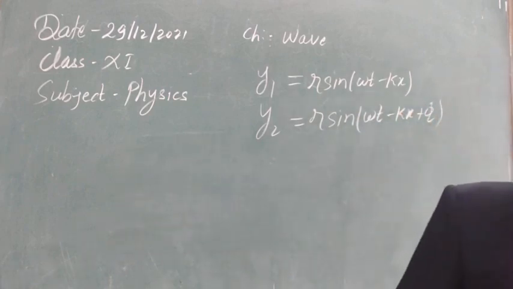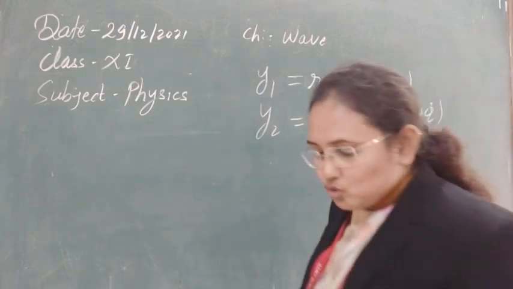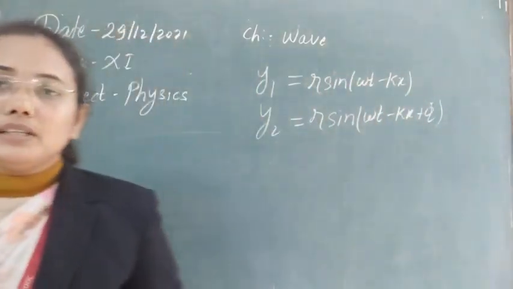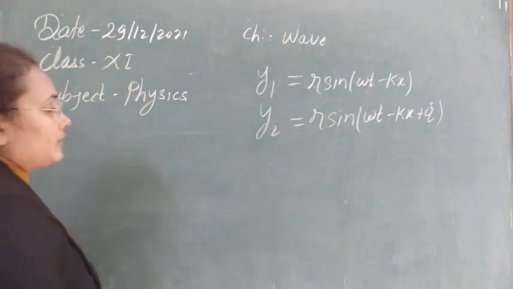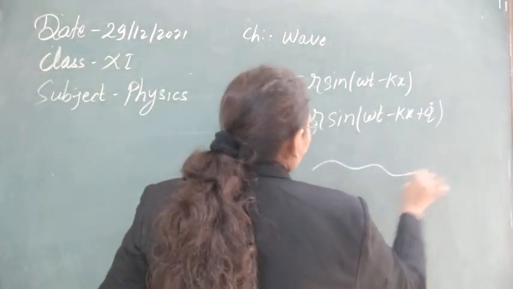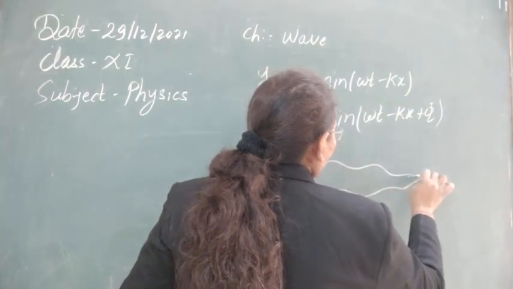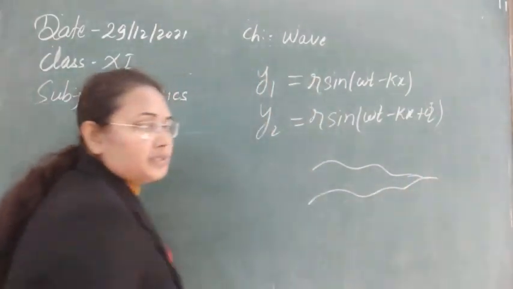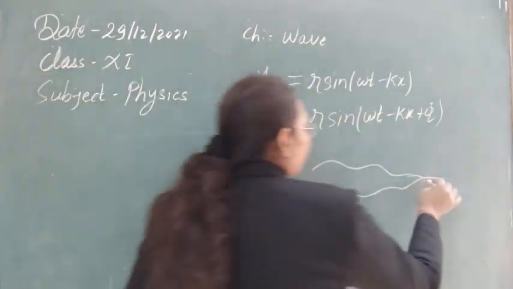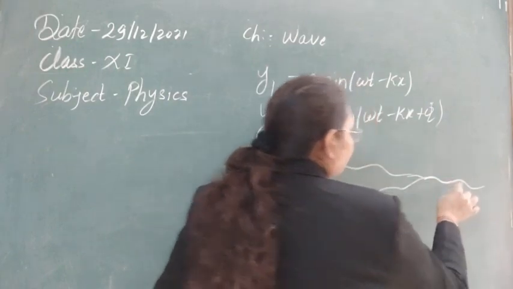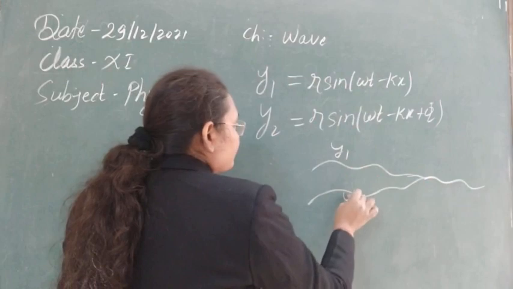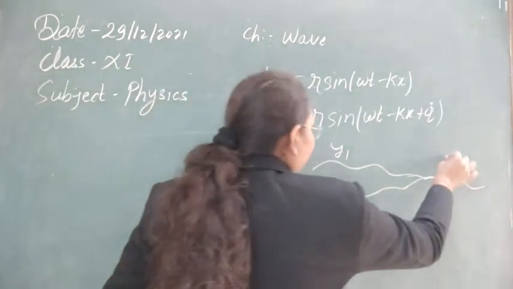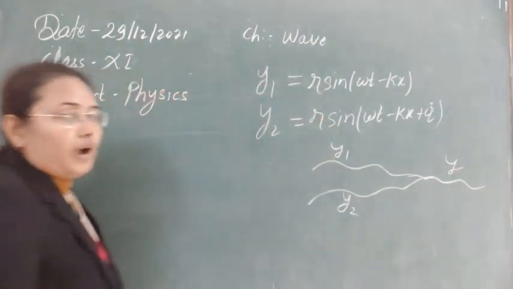So you can take this now. According to the superposition principle, whenever these two waves meet, the first wave is moving, the second wave is moving, and they superimpose over each other, meaning they meet at a point. After meeting, the wave travels as a single wave, and its displacement is given by y1, y2, and suppose this is y.